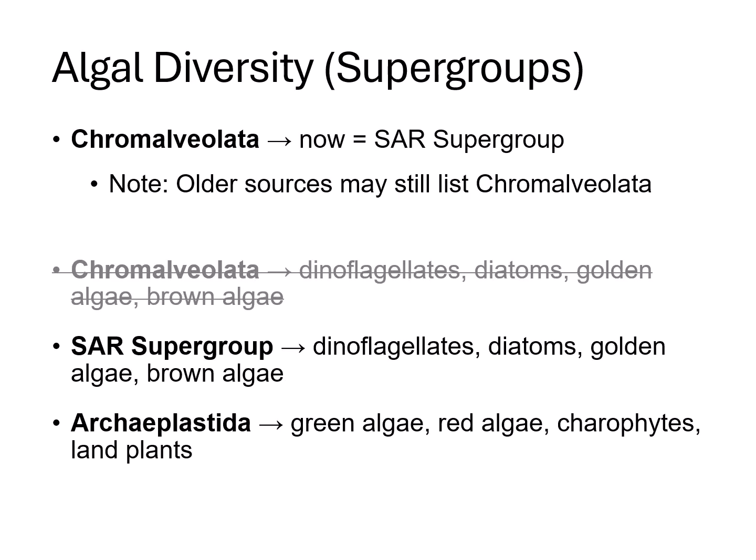If we look at the organization of algae and algal diversity, they are organized into supergroups. One used to be called Chromalveolata, but that's outdated. The groups once lumped into Chromalveolata are now placed under the SAR supergroup. These are the Stramenopiles, Alveolates, and Rhizaria.